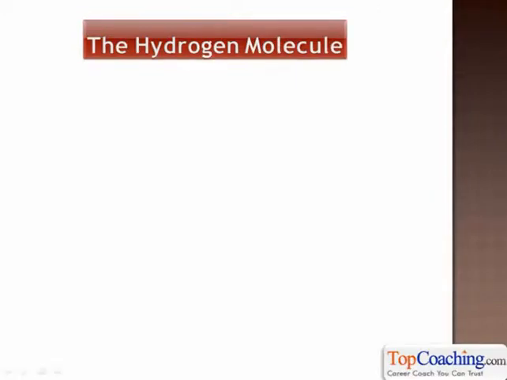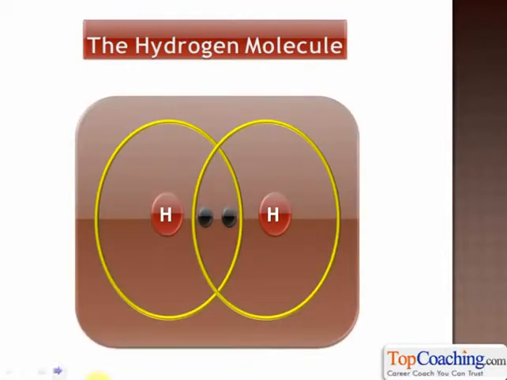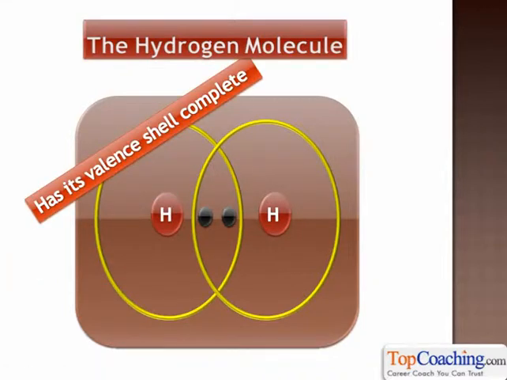Take a look at the hydrogen molecule. The hydrogen molecule has covalent bonds in it. Here, this is the electron dot structure of the hydrogen molecule. You can clearly see that there's a hydrogen atom on the left and a hydrogen atom on the right. The hydrogen atom on the left has 1 electron and the hydrogen atom on the right has 1 electron. Now, both these hydrogen atoms want 1 electron to attain inert gas configuration, isn't it? If they gain 1 electron each, they will attain the inert gas configuration of helium, as they will have 2 electrons in their valence shell.